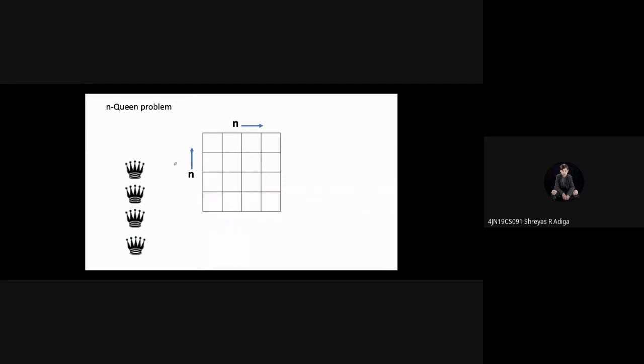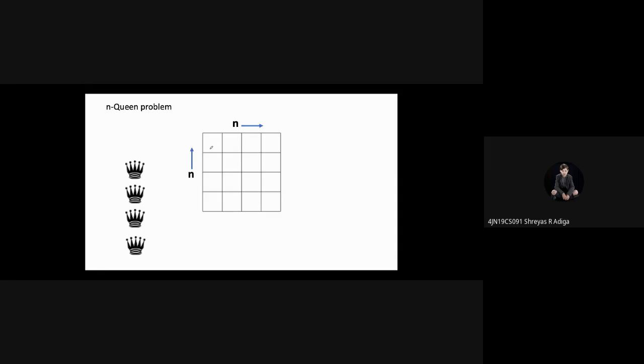N queens. Now I will just take 4 queens. So I have 4 queens. These 4 queens we have to place in these 4 cross 4 boxes. But what is the major constraint here?